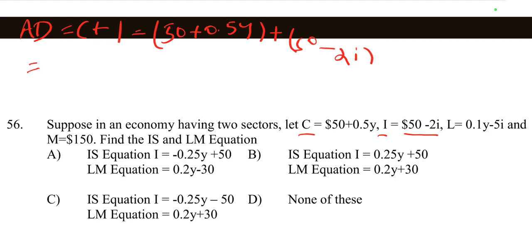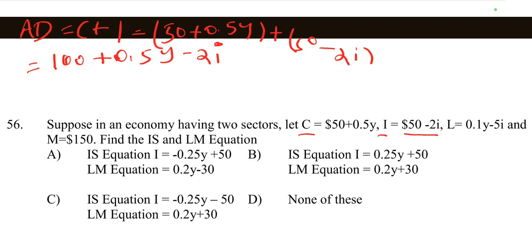You can simplify the equation by adding these values. The final answer: aggregate demand is equal to 100 plus 0.5y minus 2i.